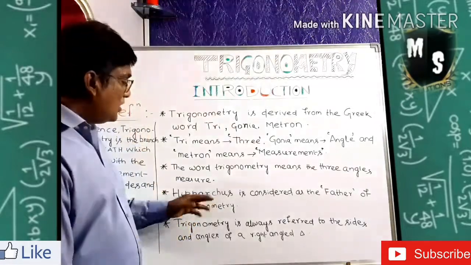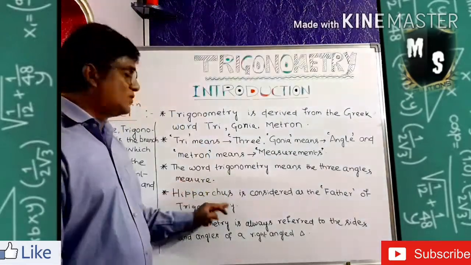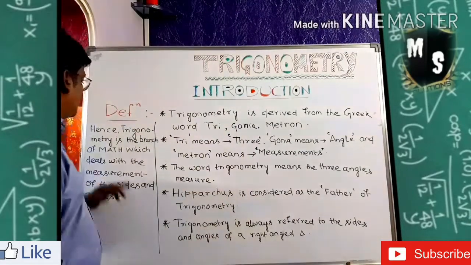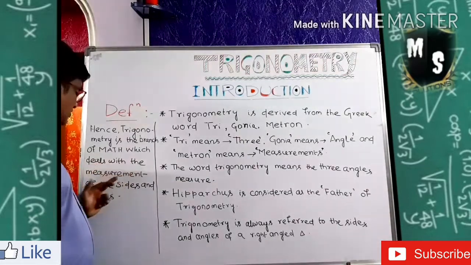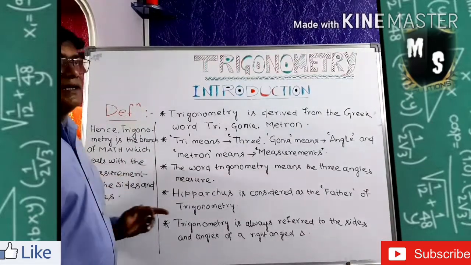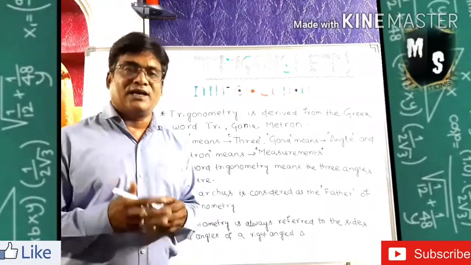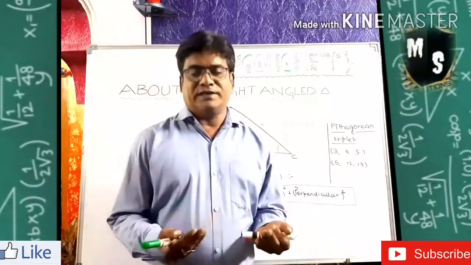It is given by the Pythagoras theorem. So, two mathematicians are involved here. One is called Pythagoras, another is called Hipparchus. So, after all, the definition of trigonometry is, hence trigonometry is the branch of mathematics which deals with the measurement of the sides and angles. I hope you understand it. Now, come to the next discussion.